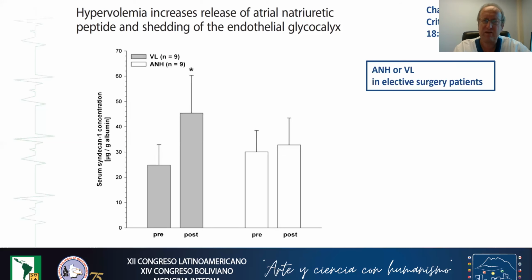What was interesting in this study is that, besides the increase in atrial natriuretic peptide, the authors were able to show an increase in syndecan-1 concentration in the blood, which is also a component of the glycocalyx.